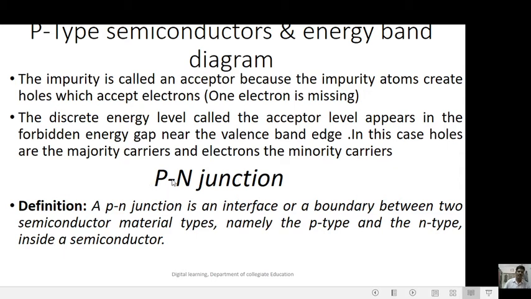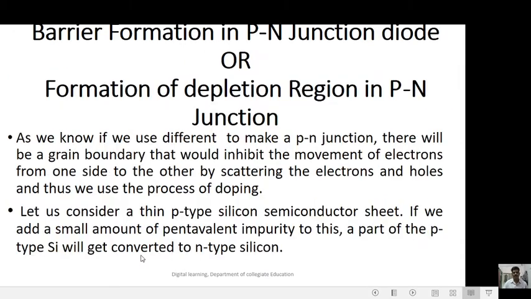And next we will go to PN junction. Definition: what do you mean by PN junction? A PN junction is an interface or a boundary between two semiconductor material types, namely the P-type and N-type semiconductor, inside the semiconductor. Barrier formation in PN junction diode, or formation of depletion region in PN junction.